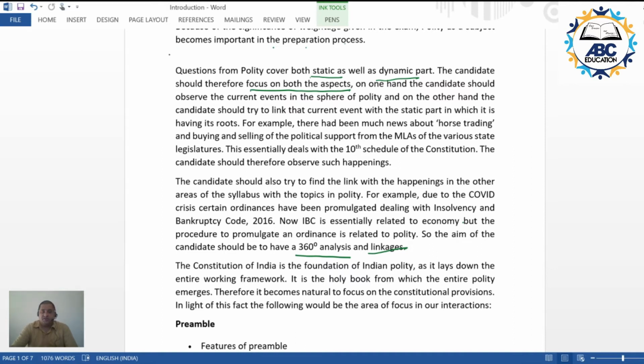So constitution is the structure, whereas polity is the operation of that structure, that is the constitution. So anything that we observe in the Indian society must have a definite link with something which has been mentioned in the constitution.